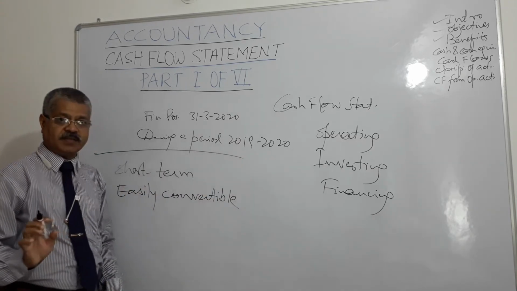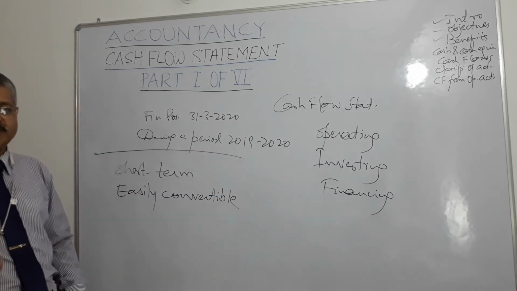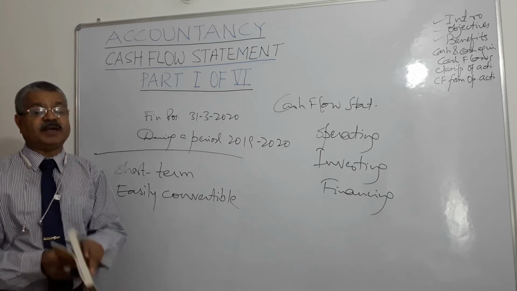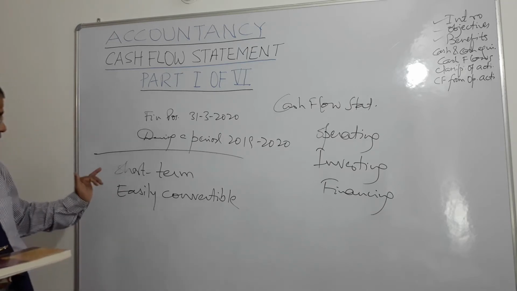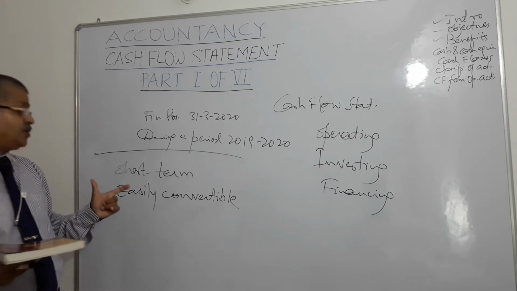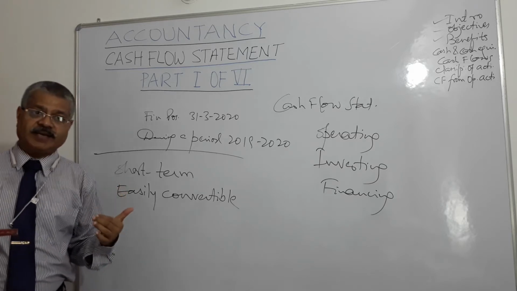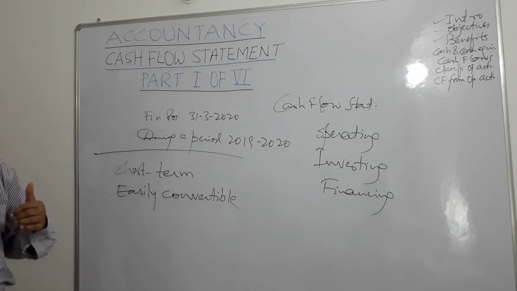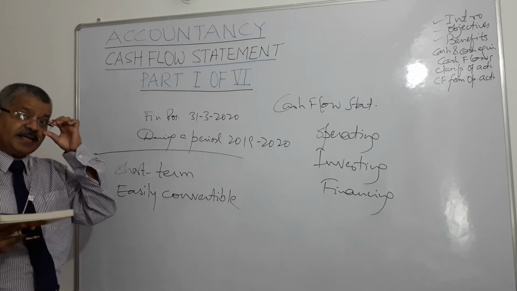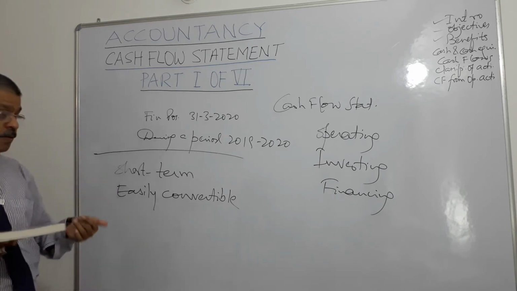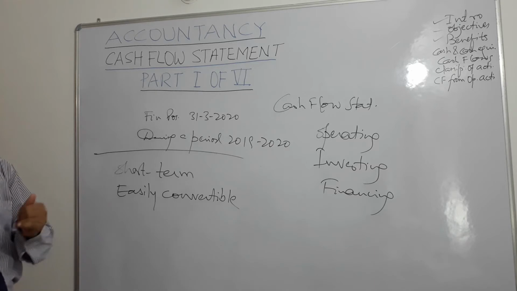Cash we have discussed: physical cash plus demand deposits maintained with banks are called cash. Now, what are cash equivalents? Cash equivalents are not exactly cash, but they are treated equal to cash if they meet 4 conditions.